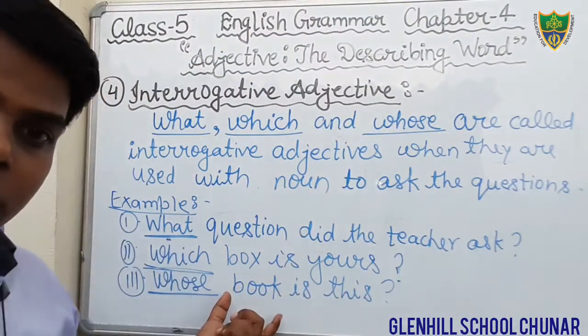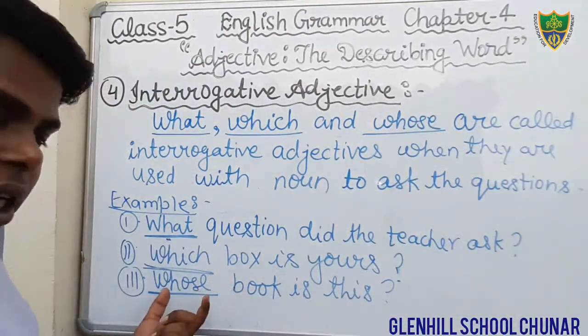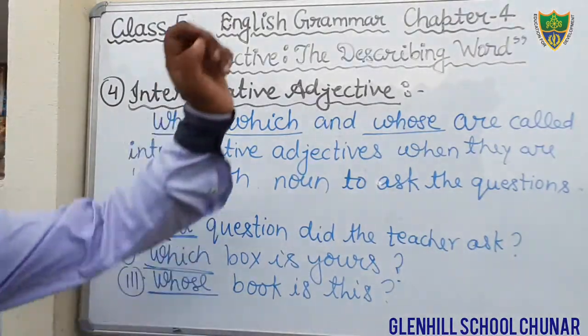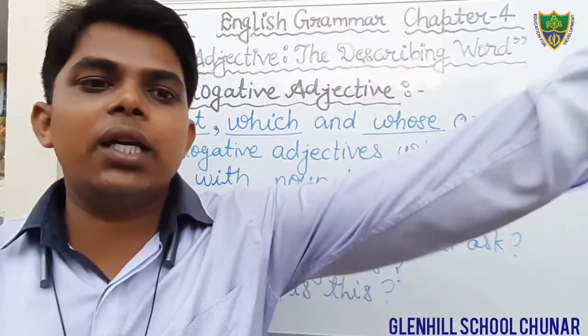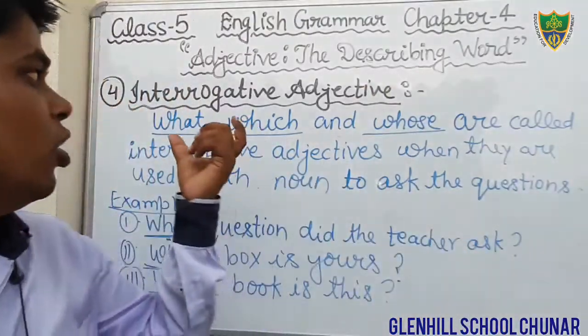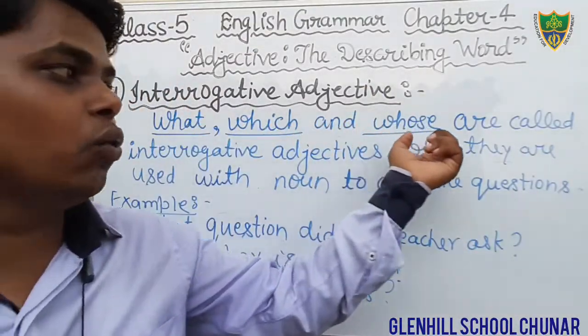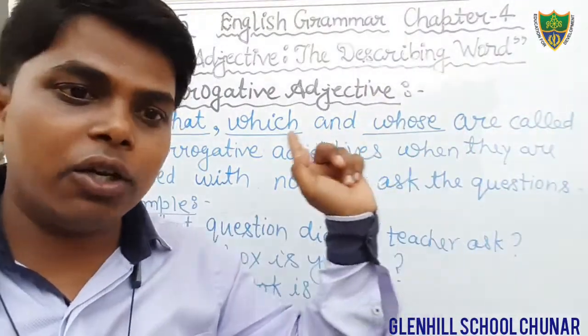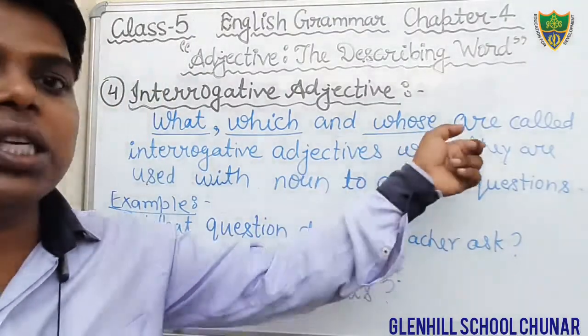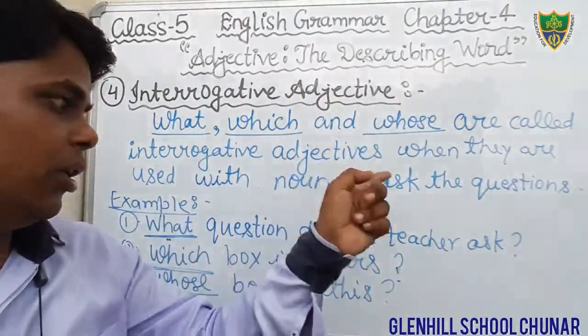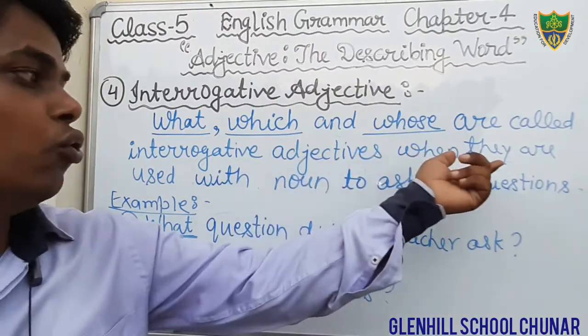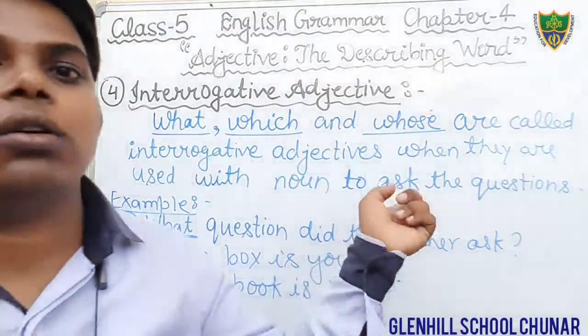Book is a noun, and just before the noun we are getting the word whose. Okay, students, only keep in your mind that in interrogative adjective, what, which and whose are used as an interrogative adjective when they are used with the noun to ask the question.